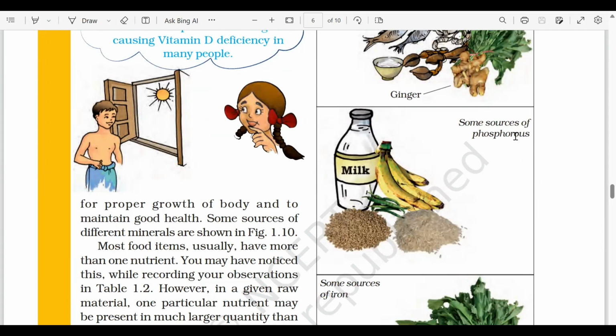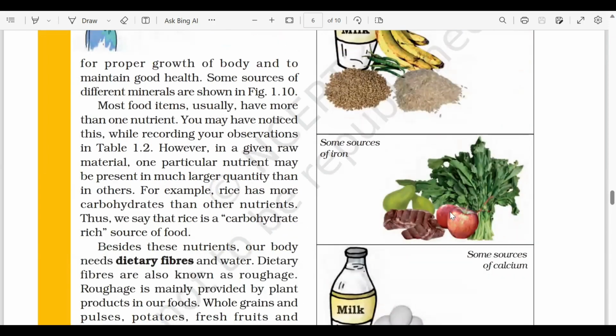So we get phosphorus from milk, banana, then rice. Iron, we get iron from spinach, liver.